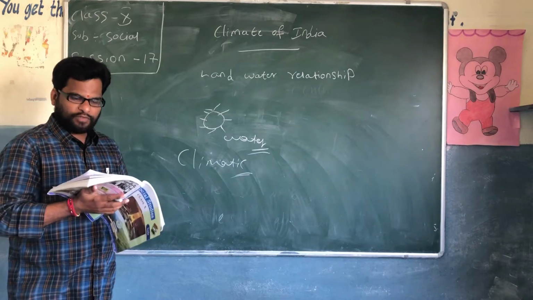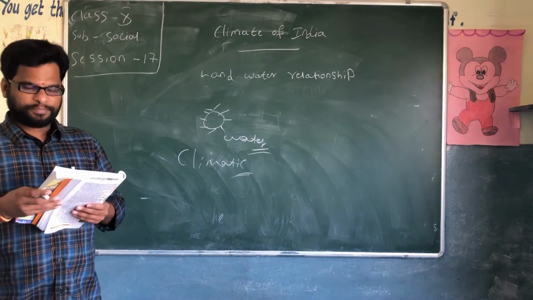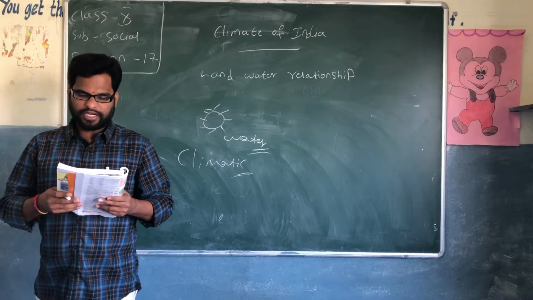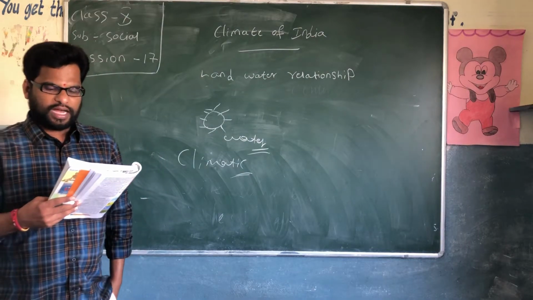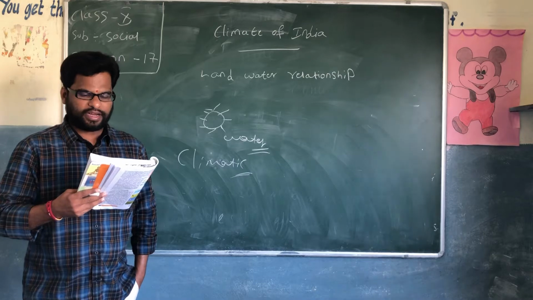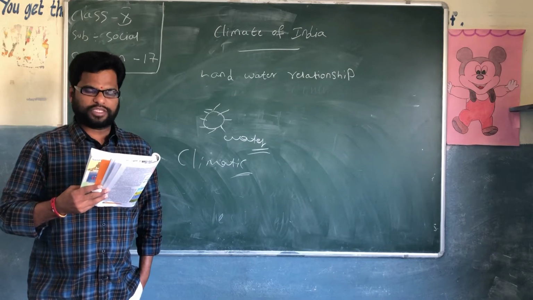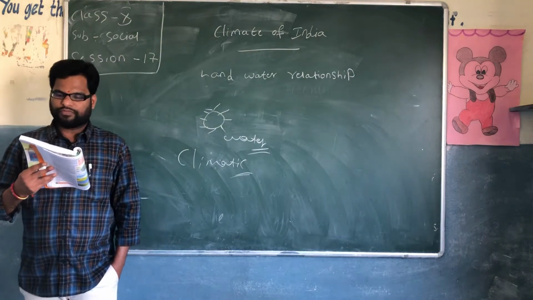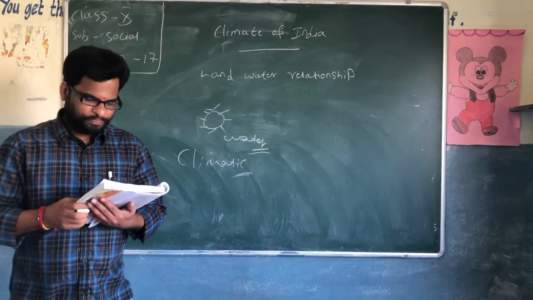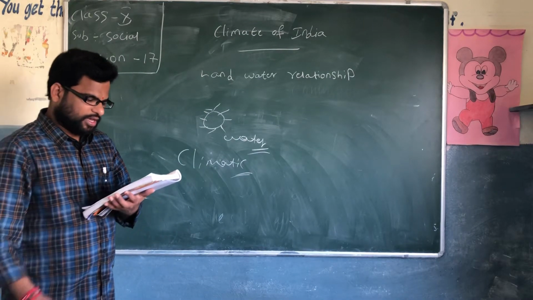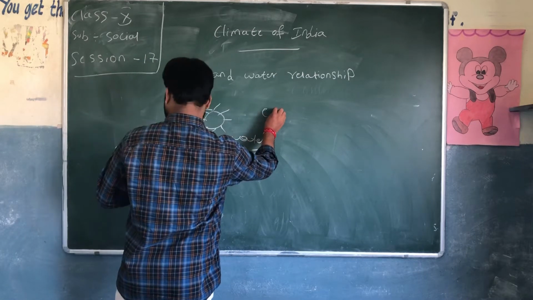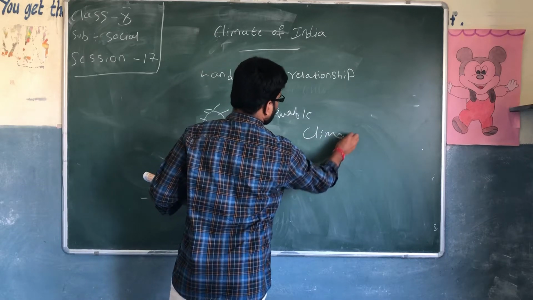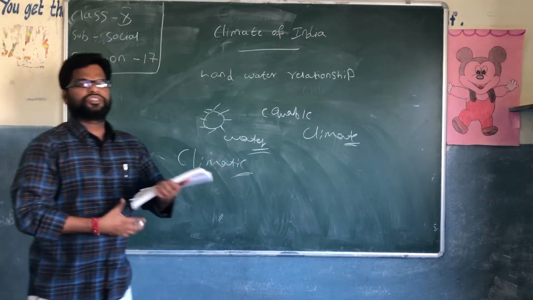A large part of southern India, because of its long coastline, comes under the moderating influence of the sea. As such, the difference between the temperature of day and night and that of summer and winter is not much. Yes, if you observe, the temperature does not vary much in winter, right? And this is known as equable climate. There will not be much temperature change across the seasons.